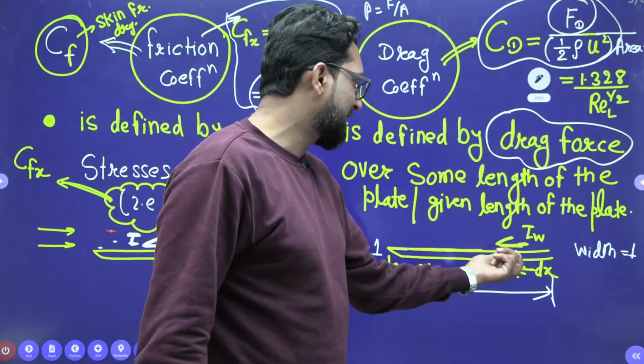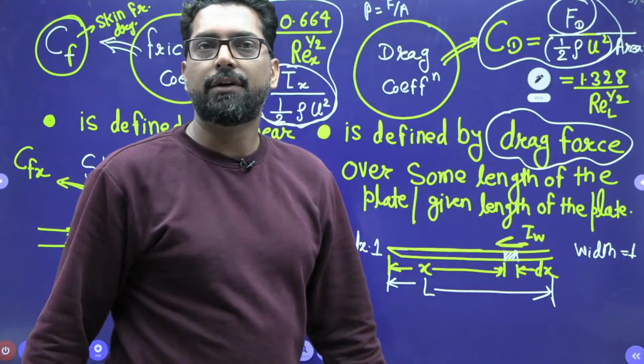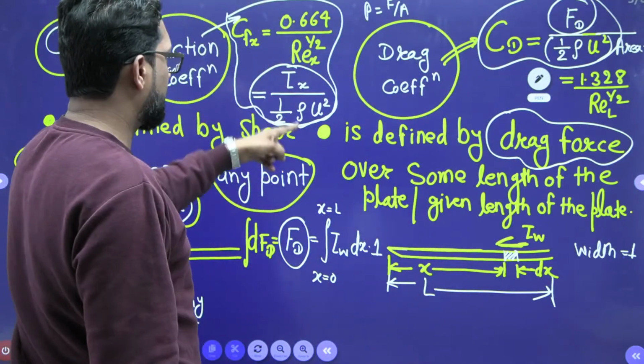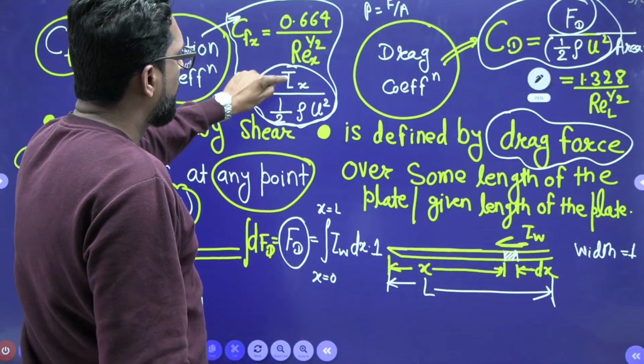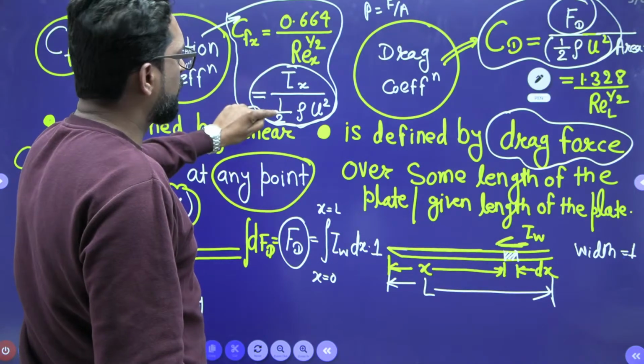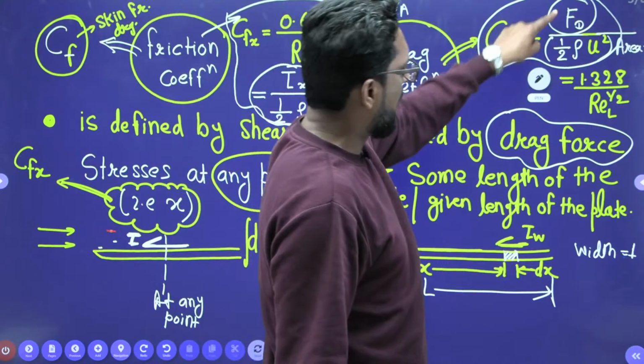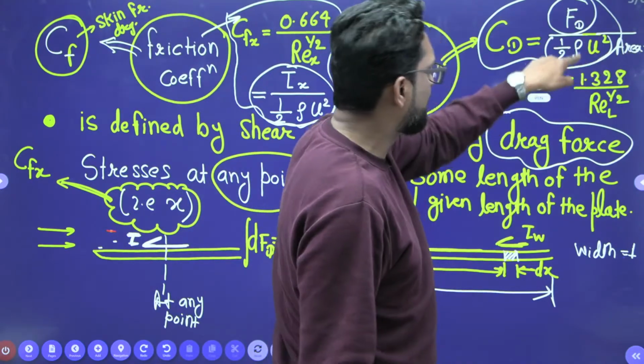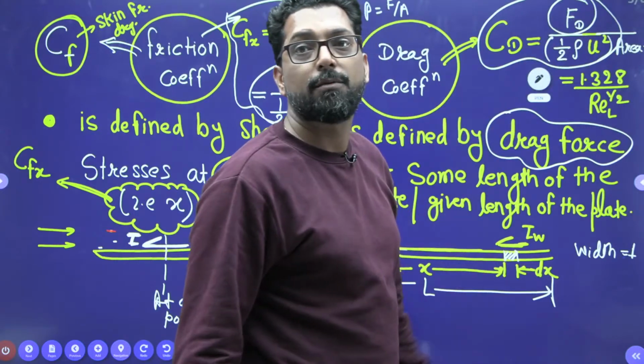What is the area selected? dx into 1. Why? Because this is force, and this is stress. So this is Newton per meter square, but this is Newton. So Newton per meter square into meter square cancels, so it is Newton. C_D is a non-dimensional number. It is right. Okay.